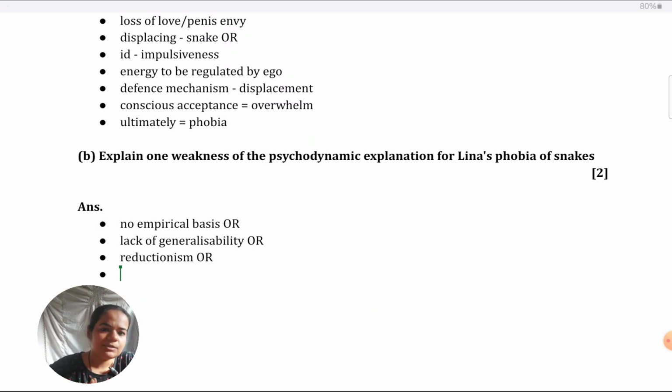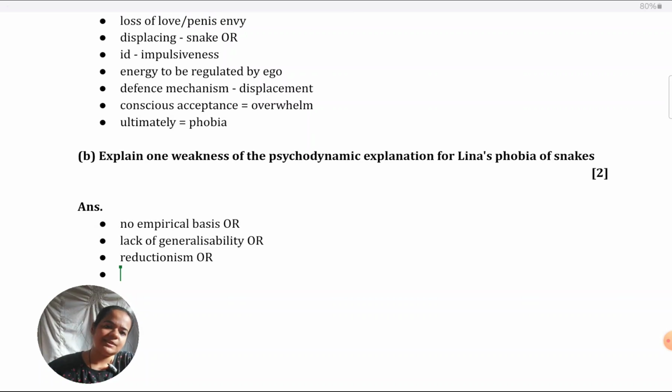If you're giving reductionism, make sure you give an example of an alternative explanation in Lena's context. If you're just going to say it's reductionist and leave it at that, you get 1 mark at the most. To get full 2 marks, your points always have to be complete, no matter which answer it is.